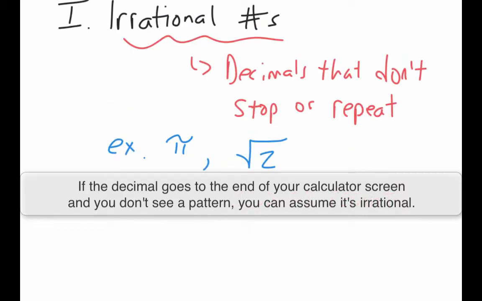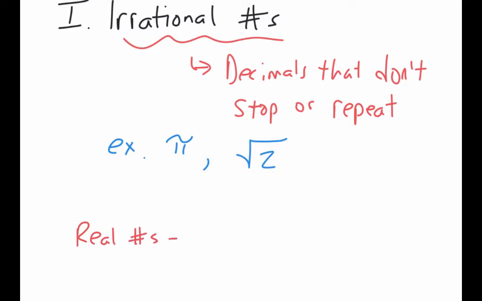The thing I want to add after my irrational numbers is real numbers. And I'm just going to throw that down here at the bottom. Real numbers are going to be the numbers that include all rational numbers and all irrational numbers. So really you could write it's all numbers used so far. When you get into algebra 2, you'll learn about imaginary numbers that then get combined with these real numbers. But for now, it's any number that you've ever used in math class, any answer you've had, probably any number you can think up is going to be a real number.